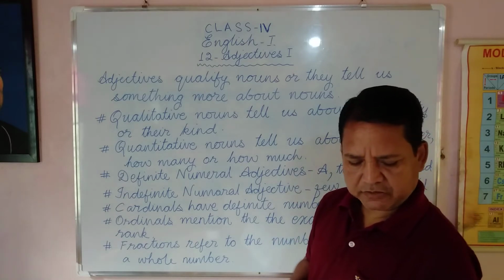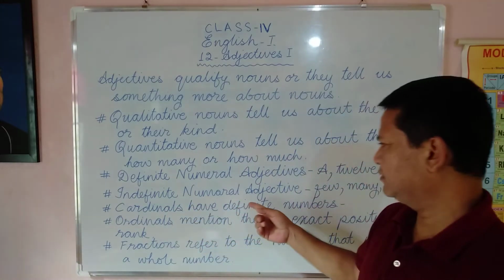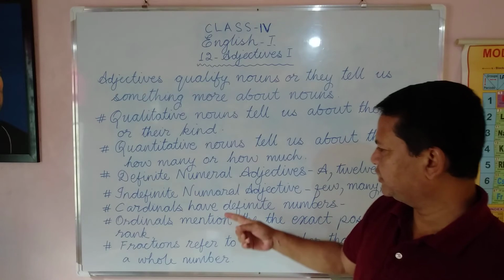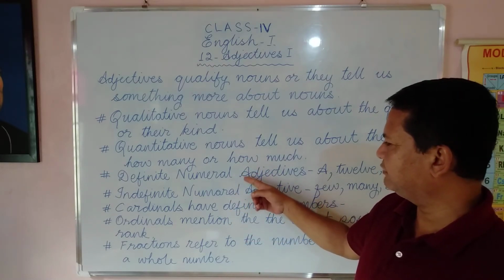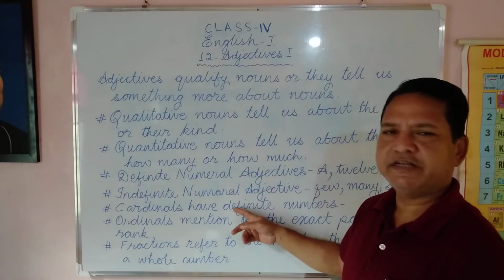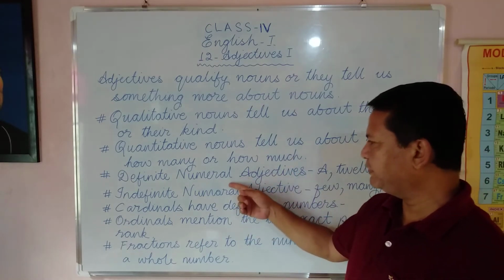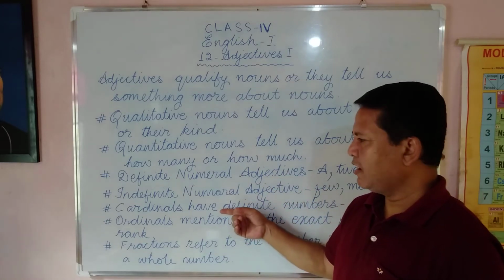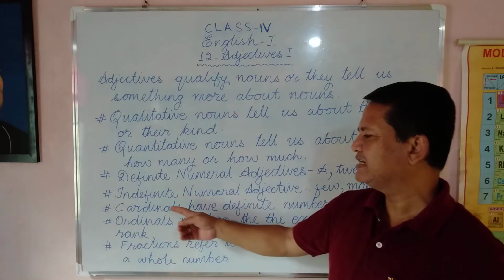Then after that, we have cardinals. Cardinals describe the exact number, or you can say definite numerals. The other name for definite numeral adjectives is cardinals. Remember this. And the other name for indefinite numeral adjectives is ordinals.